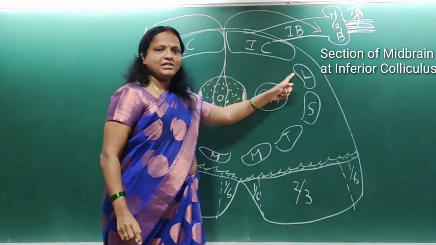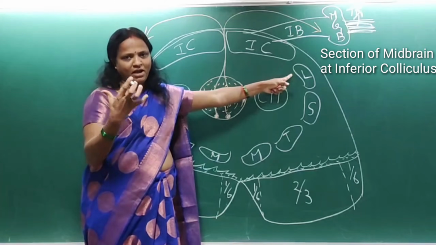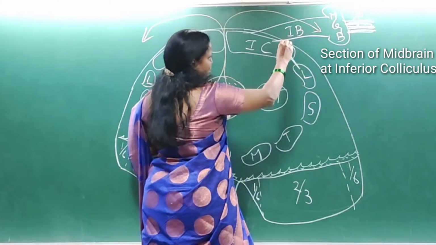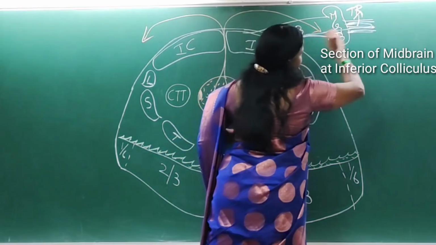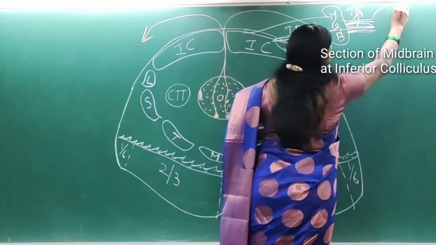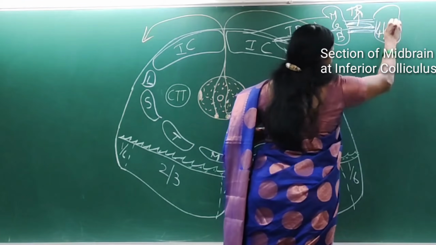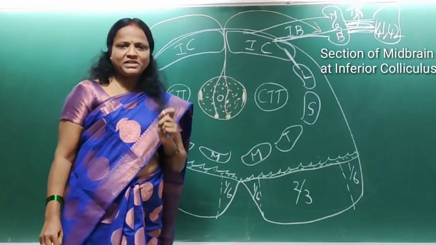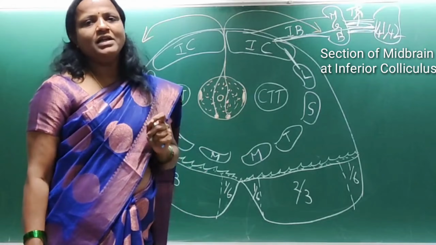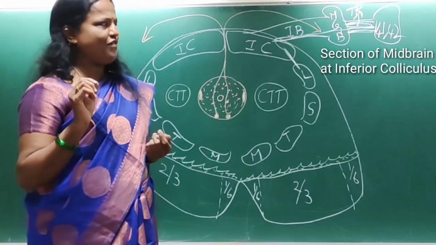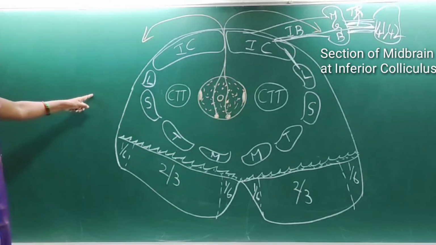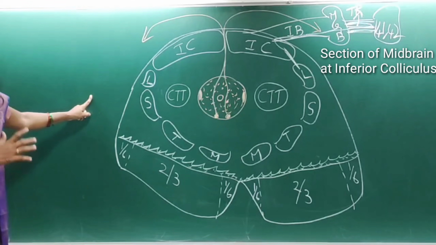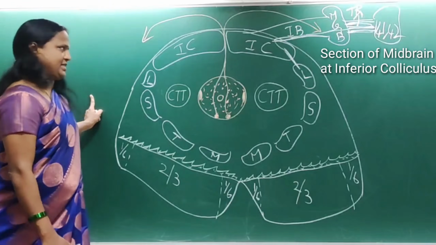The lateral lemniscus, the auditory pathway, is appreciated in this section. The majority of these auditory fibers reach the auditory area, areas 41 and 42, present in the temporal lobe in the transverse temporal gyrus of Heschl. So this is the diagram for the section of the midbrain at the level of the inferior colliculus.